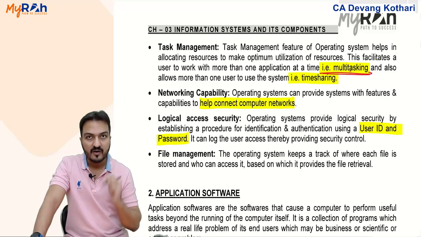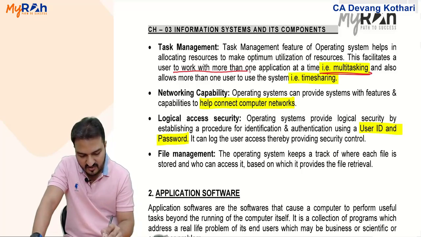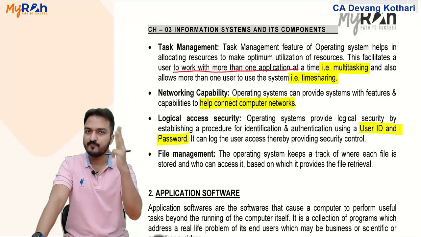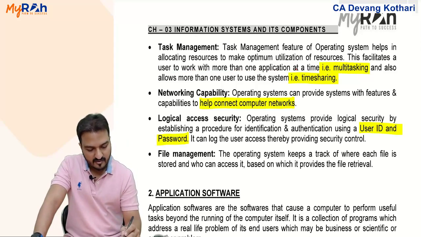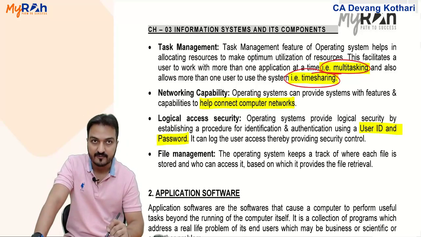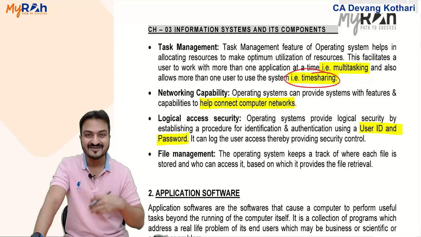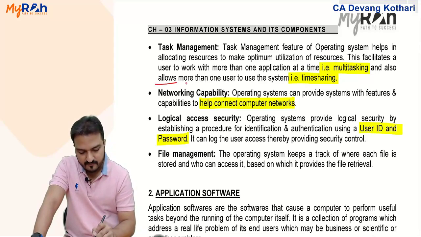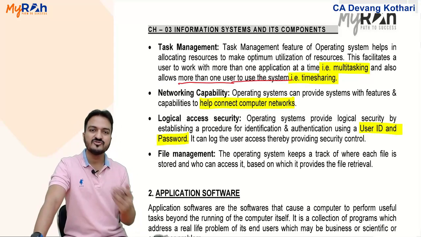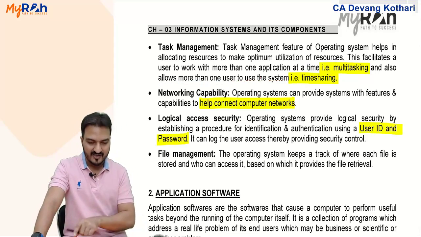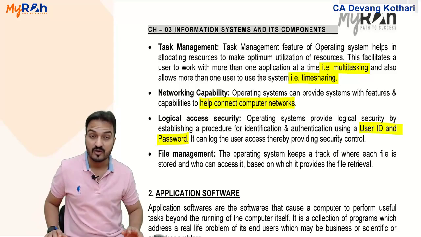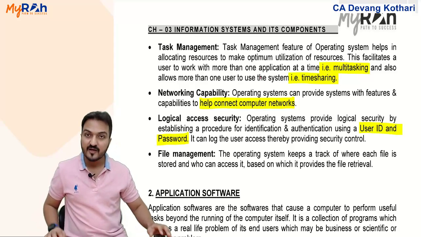Further, task management we discussed, it is about multitasking. Multitasking means what? Multitasking means to work with more than one application at a time. Yes, in my diagram, we were working on 3 programs at a time. It was possible. It is called multitasking. Also, there is one term called time sharing. Time sharing means your computer will allow more than one user to use the system. You can create user accounts in your computer.